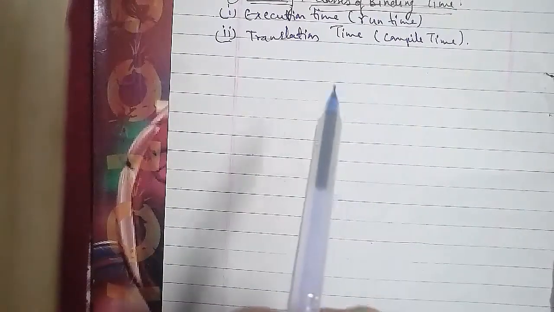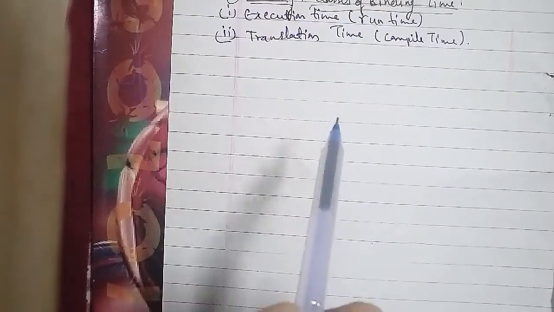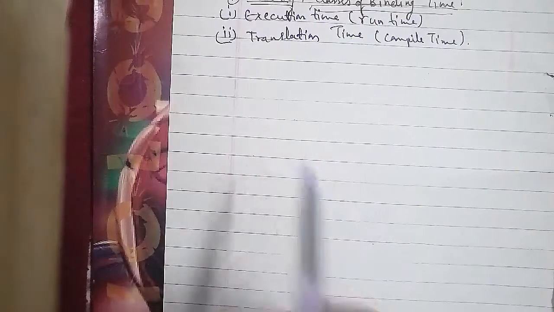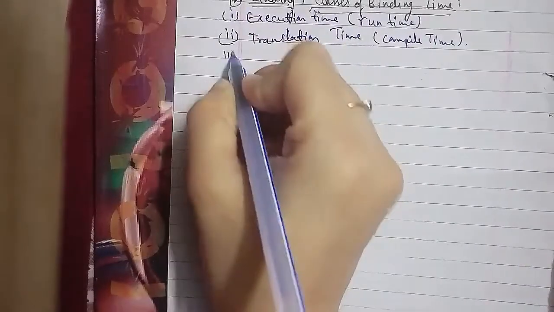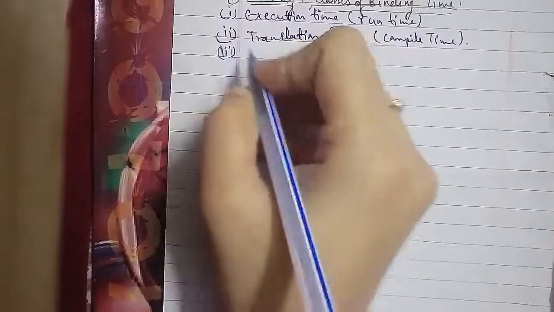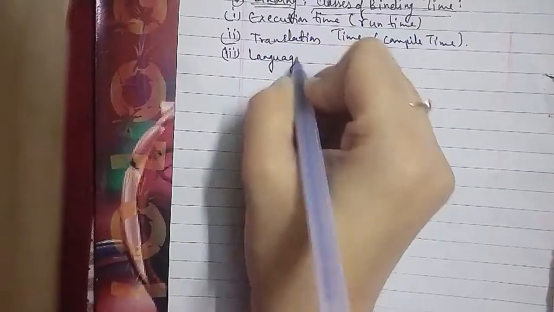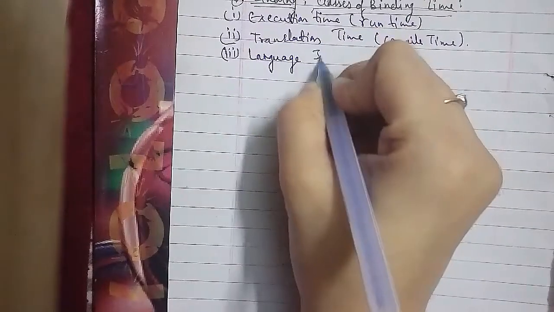The third we have is language implementation time. In language implementation time, some aspects of language definition may be the same for all programs that are run using a particular implementation of the language, but they may vary between implementations.